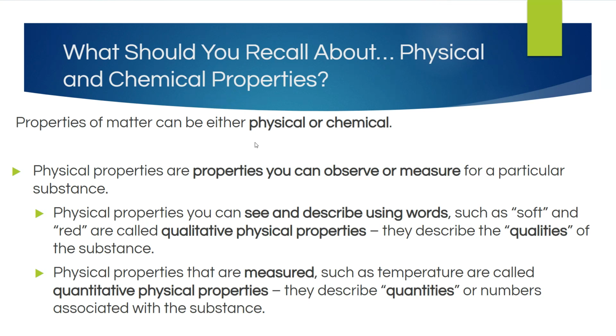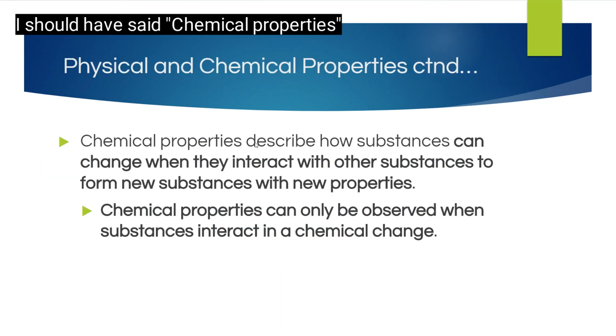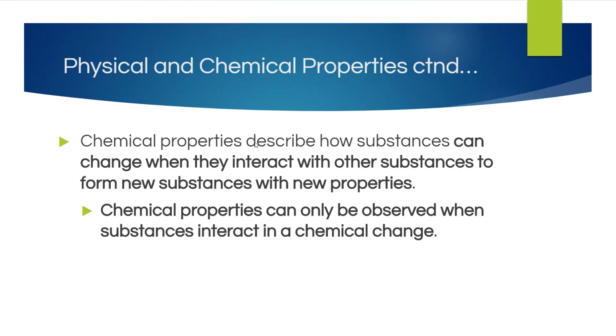Physical properties that are measured, such as temperature, are called quantitative physical properties. They describe quantities or numbers associated with the substance. Chemical properties describe how substances can change when they interact with other substances to form new substances with new properties.